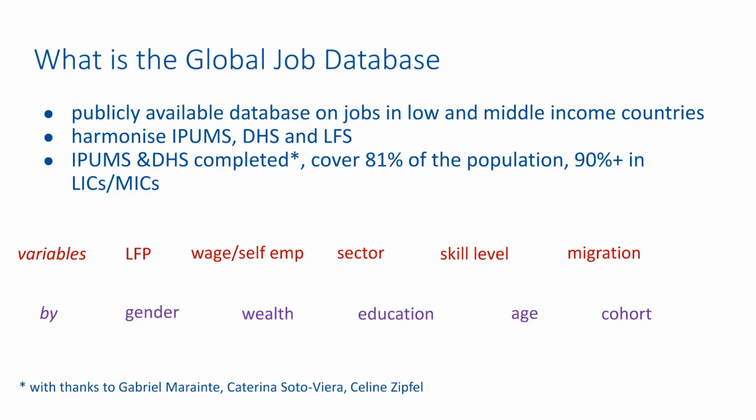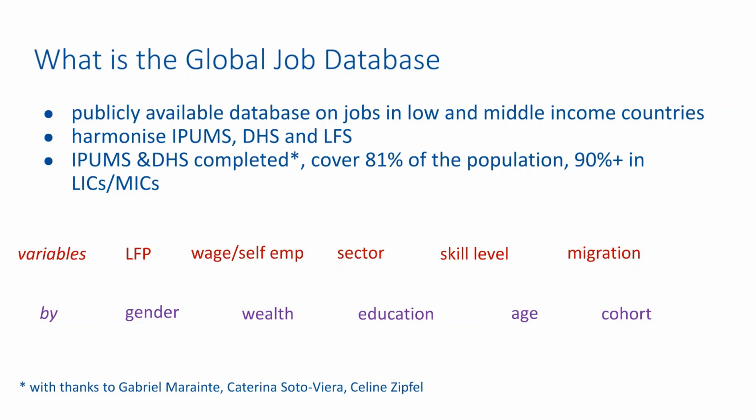For this purpose, the data contains three main sources. Census data from IPUMS, which contains a large collection of publicly available census microdata. Demographic and health surveys, or DHS, which collects nationally representative data on fertility, family planning, HIV, etc. But more relevant to our exercise is the fact that most DHS surveys also include a module on employment, which records crucial information on work characteristics performed by individuals.